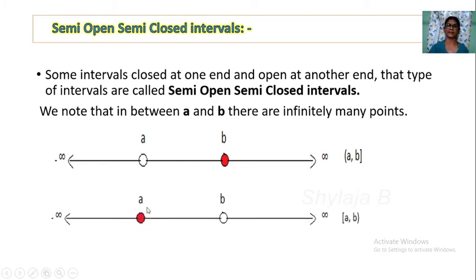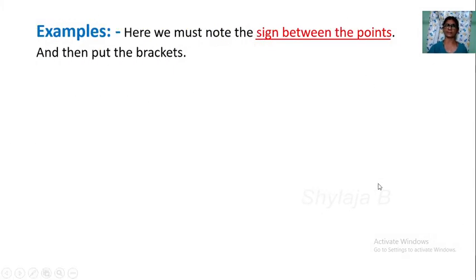One more is there like this. This is the number line towards negative points, towards positive points. Here it is closed, filled. Here it is open, there is no fill with colors. So A belongs to this interval, B does not belong to this. When we show it shaded, that is closed. Less or equal means closed, here it is open. These two are the semi-open and semi-closed intervals.